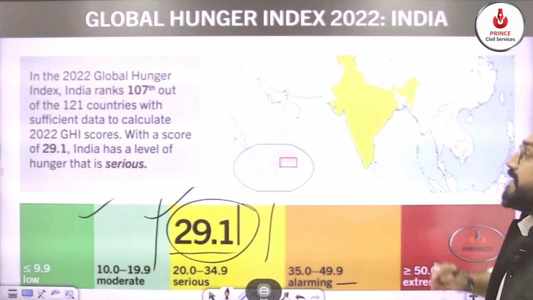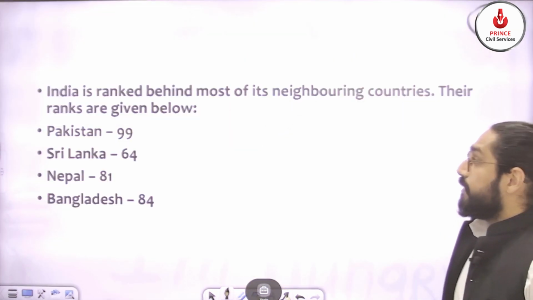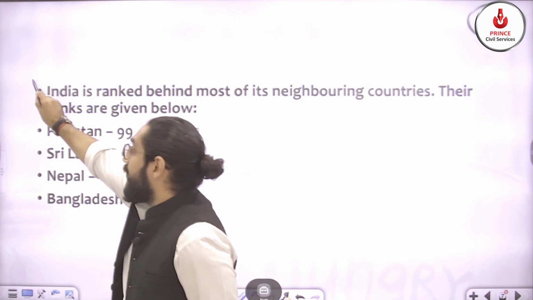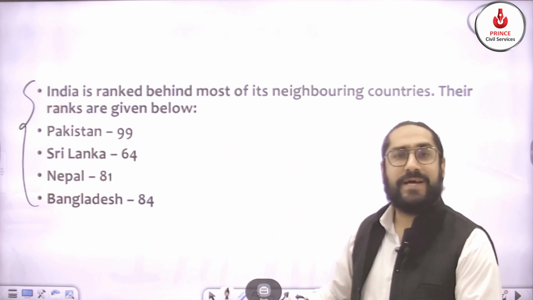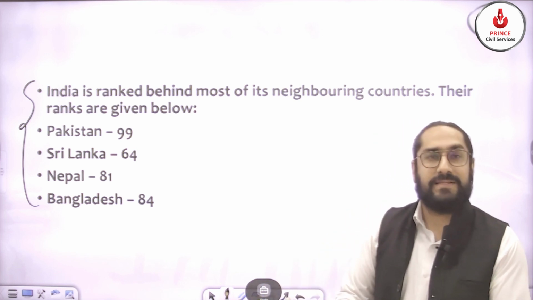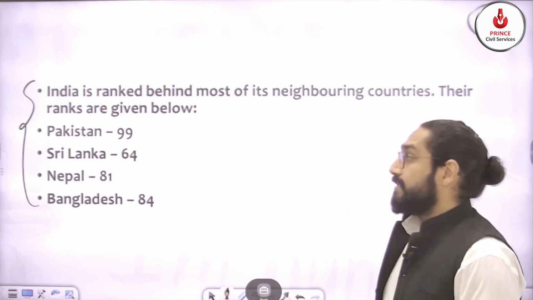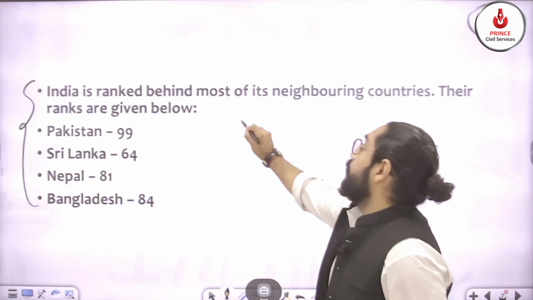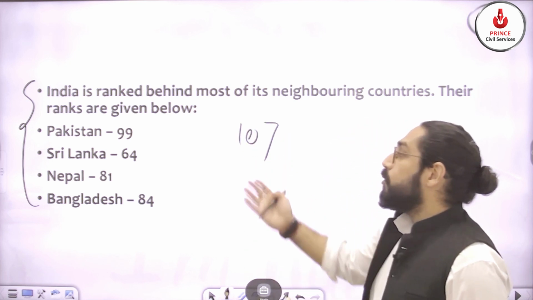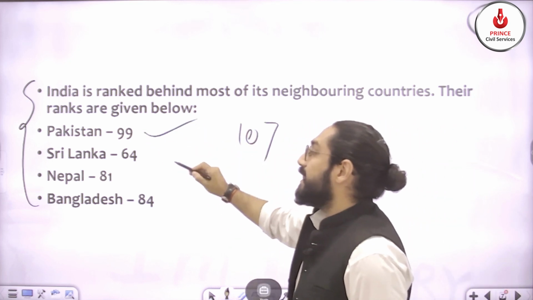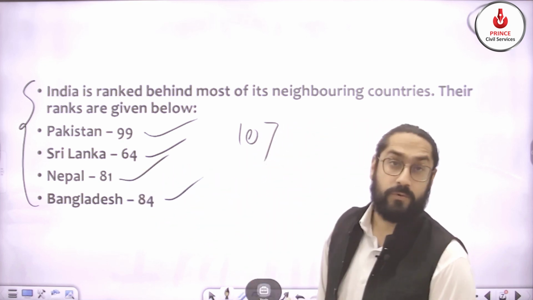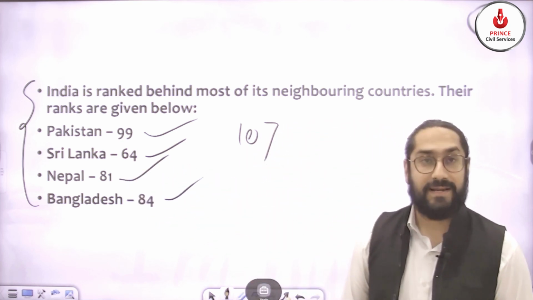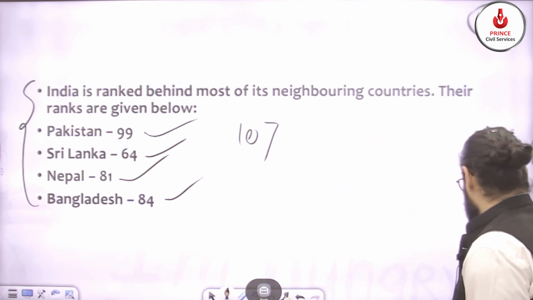We will discuss in detail. Let me just tell you how serious the problem is. In South Asia, we compare ourselves with Pakistan, Bangladesh, our neighbors. But our rank is 107. And look at Pakistan, it is 99, Sri Lanka 64, Nepal 81, Bangladesh 84. So we are not performing well on this index for sure.